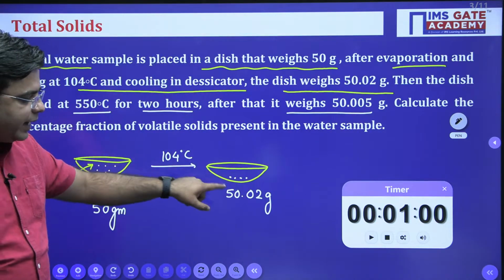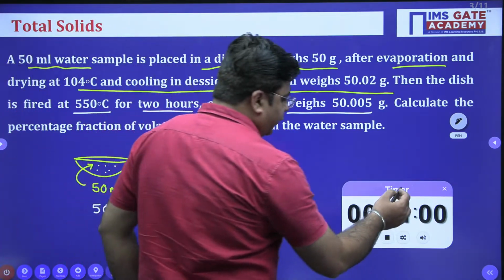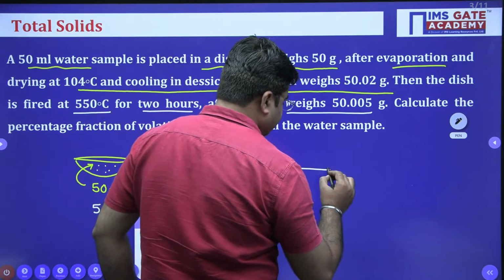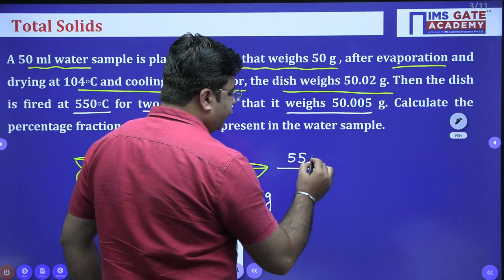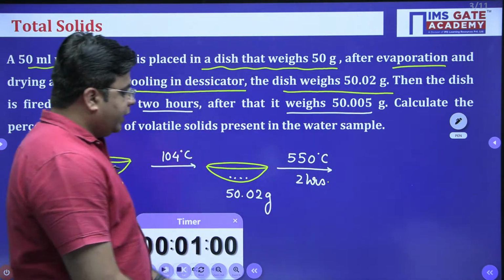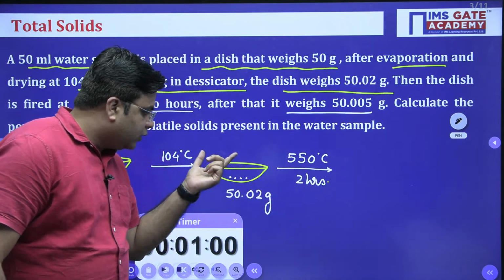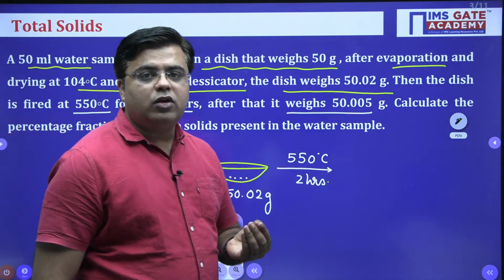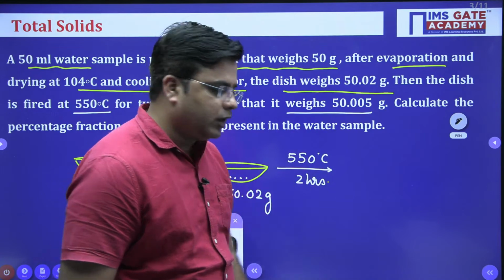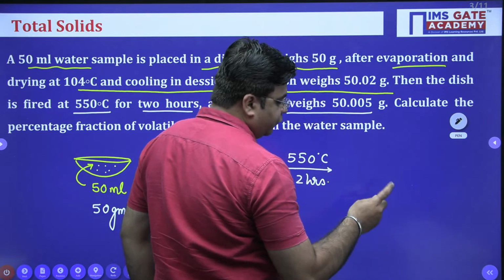So this oven dried dish, from where all the water is evaporated, is kept in a muffle furnace at 550 degrees Celsius for the duration of 2 hours. When you keep this dish at such a high temperature for such a duration, from the total solids all the organic fraction will vaporize, and now you are left with the residue or the fixed solids. So after 2 hours, inside this dish, you will only have the fixed solids left.